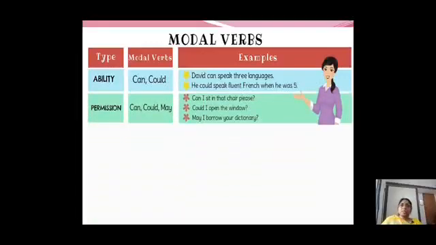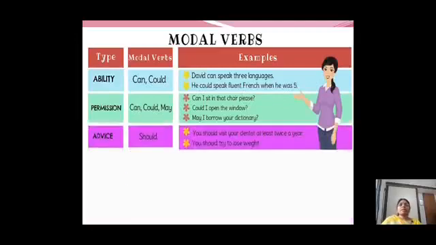Can I sit in that chair, please? Could I open the door? Could I open the window? May I borrow your dictionary? So, all these are permission. You will use all these verbs before the subject, but the thing is, you will not know whether it is a modal verb or not. Now, I hope you will be clear with this. When you are asking permission, you use the modal verbs can, could, and may.